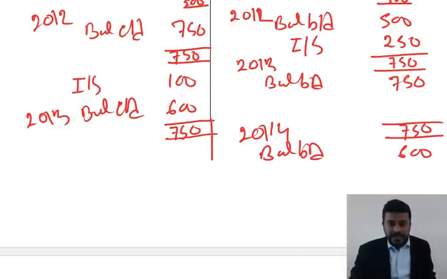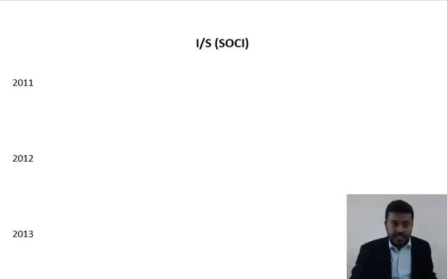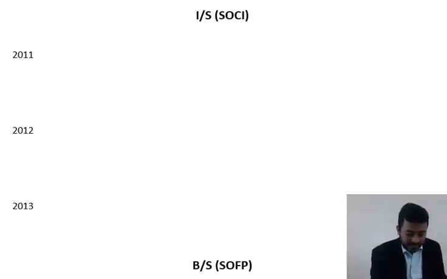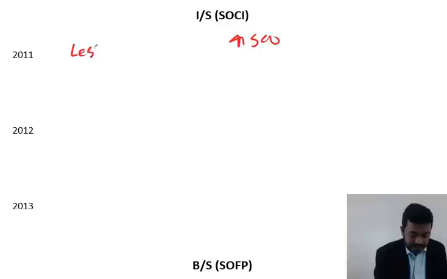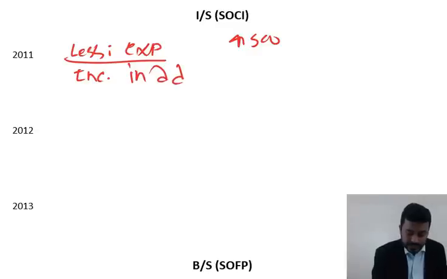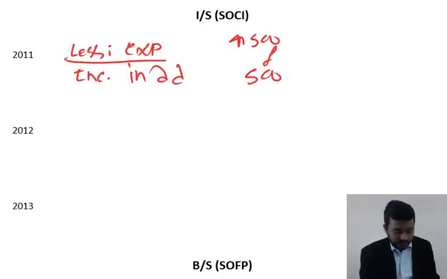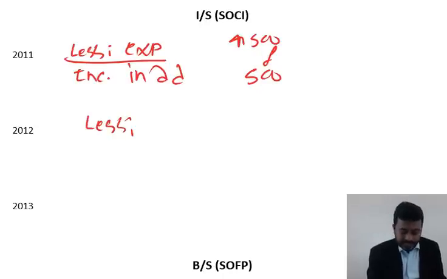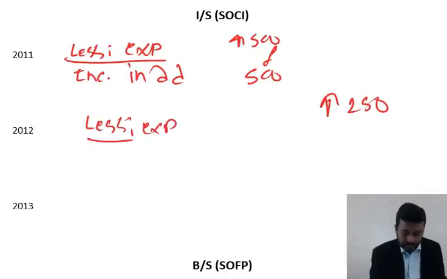Into the income statement, we did our workings. 2011, there's an increase of 500, so it's under less expenses of your income statement. You say increase in doubtful debt 500. So thus in 2012 there was an increase of 250 under less expenses.